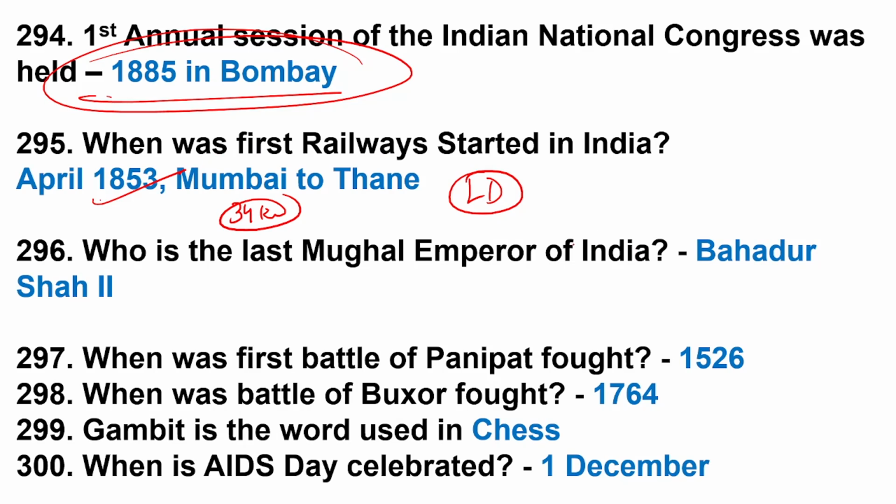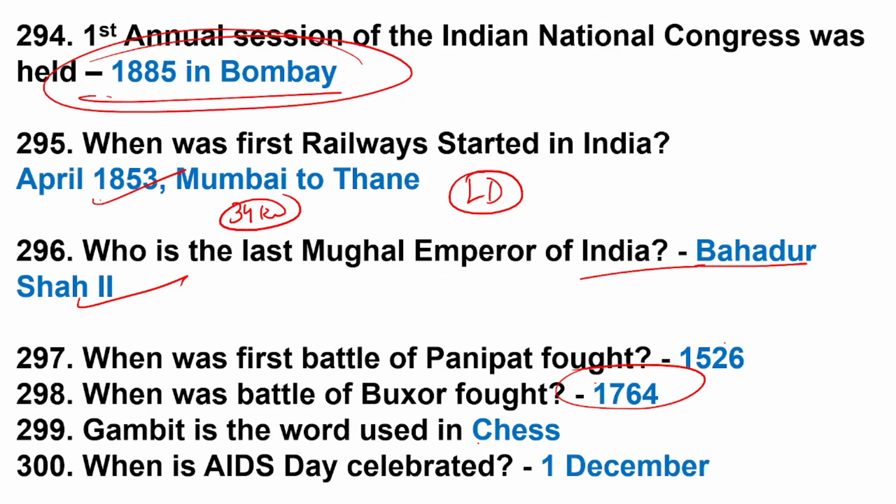Who is the last Mughal emperor of India? Bahadur Shah II. When was the first battle of Panipat fought? 1526. When was the battle of Buxar fought? 1764. Okay, explanations are in the previous videos.